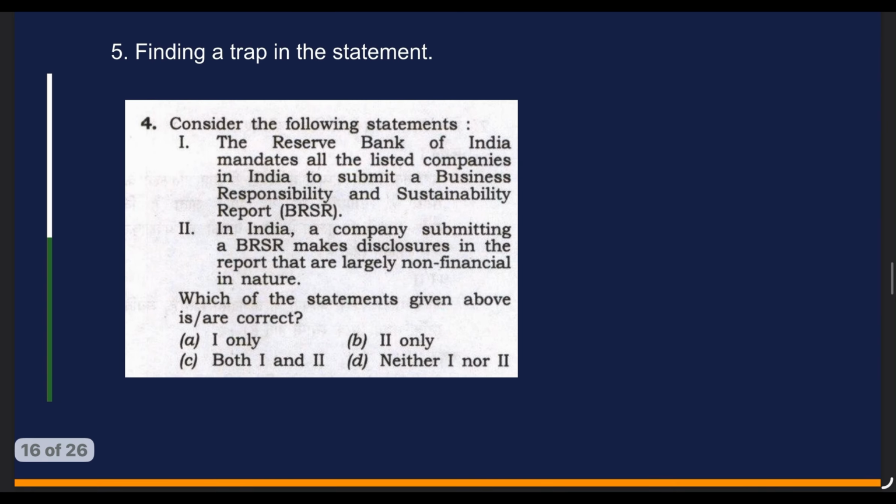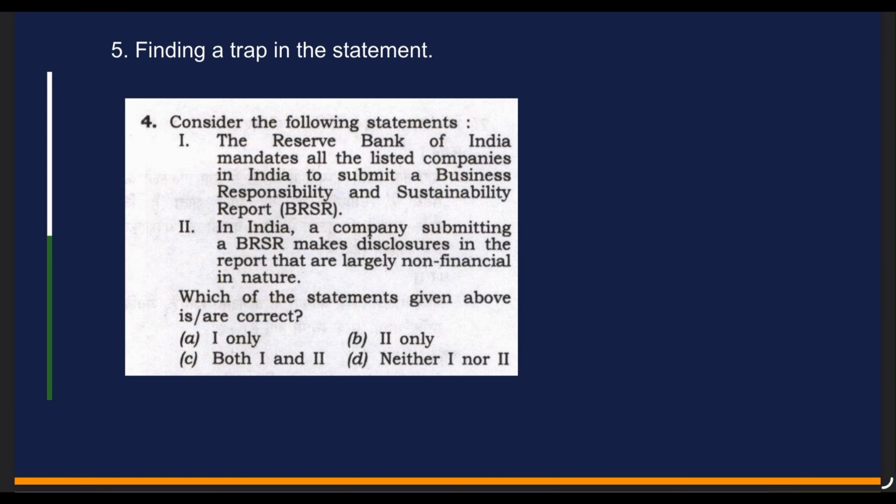So the next technique is identifying the trap. There is a misconception among aspirants that UPSC puts a trap in each and every statement. As a result, there is a tendency among aspirants to mark even the generic and simple options as incorrect. So let us try to identify where UPSC can put a trap.